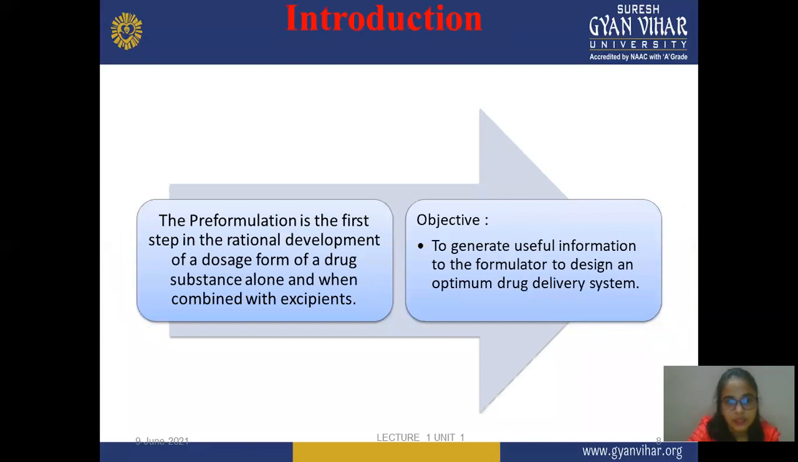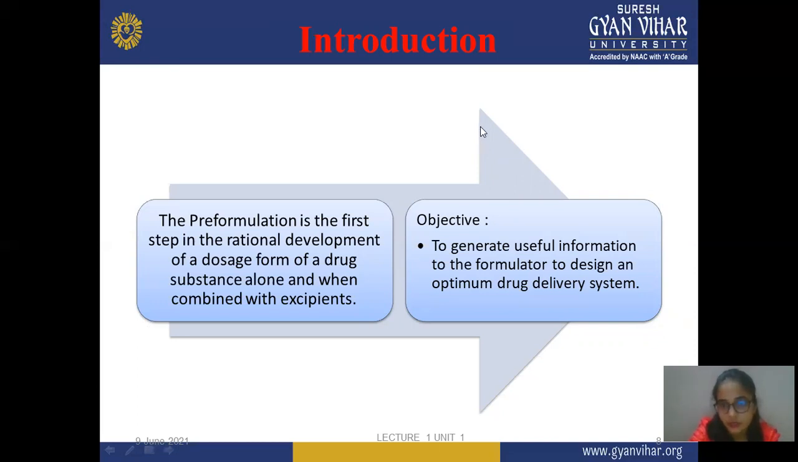Next is pre-formulation. Pre-formulation is the first step in the rational development of a dosage form of the drug substance alone and when combined with excipients. In this, you may check individual drug efficacy, or when you combine it with your drug, the interaction with excipients. Individually confirm their compatibility or interaction.